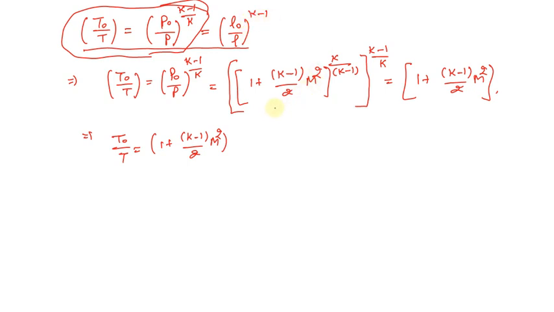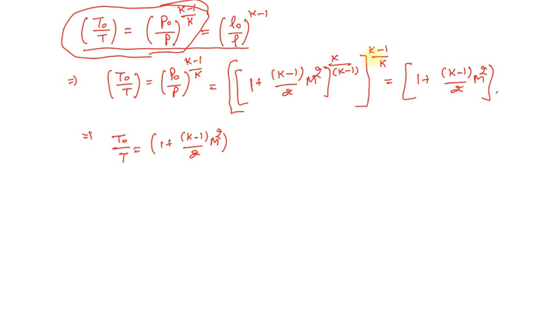As of now, first of all, let's have this particular relation together. So T naught divided by T is equal to P naught by P to the power k minus 1 divided by k. That will be equal to, if we write down the value that we have earlier calculated, P naught divided by P, which was 1 plus k minus 1 divided by 2 M square to the power k divided by k minus 1, and this to the power k minus 1 divided by k.